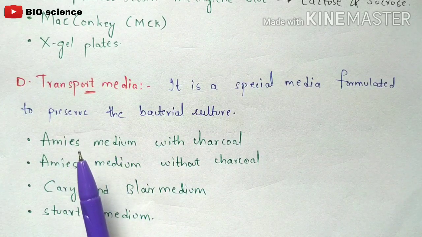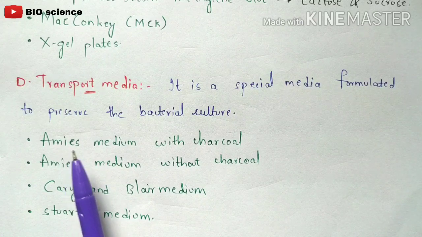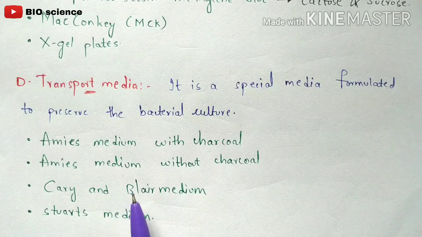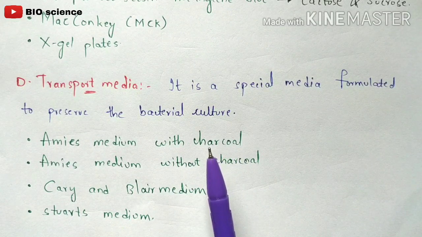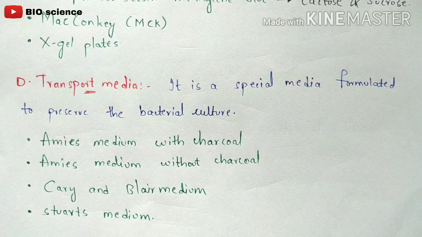Examples of transport media are Amies medium with charcoal, Amies medium without charcoal, Cary-Blair medium, and Stuart's medium. So these are the types of media in the classification of transport media, which is mainly used for a particular bacterium if it gets transported from one place to another, right? So this is the information which I wanted to give you about culture media.